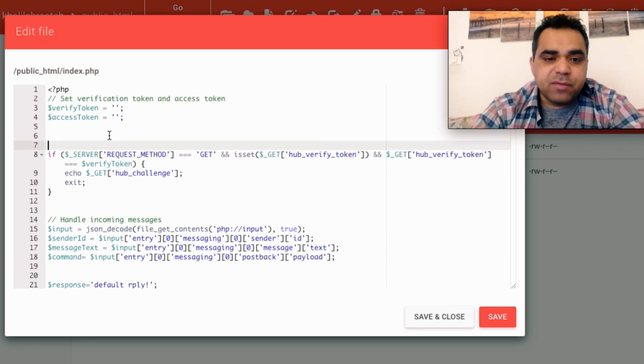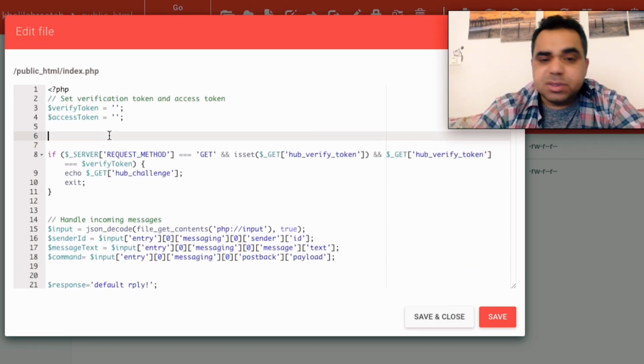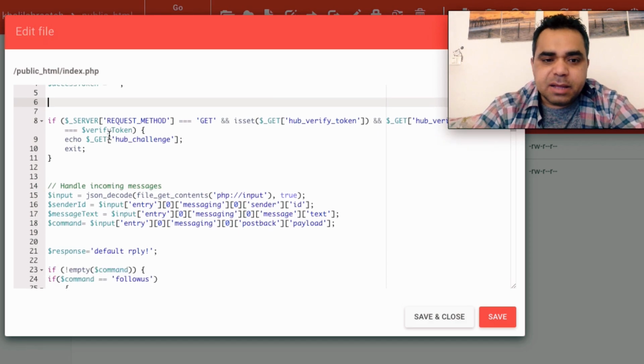I'm gonna explain every line in this code and how to modify it based on your Facebook business page, how to collect users' data, what data Facebook sends you, and how to deal with everything. I will give you all the hints. As always, if you have any questions after that, you can add them in the comments.